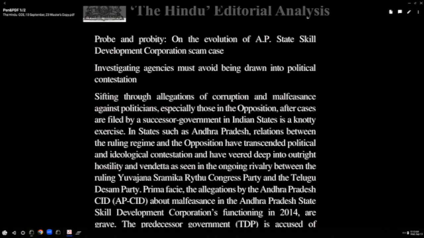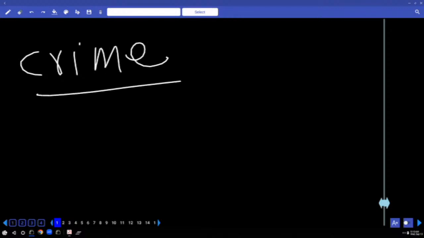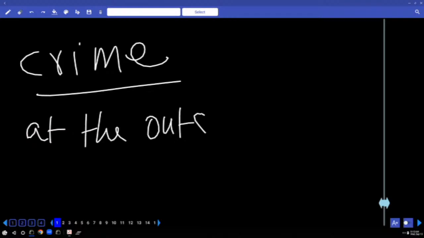Next word is an important word. What is the next word? Prima facie. You can also say prima facie. That's an important one, and it goes with crime. First you write the context, crime. When there is a crime, police go to the crime spot, and prima facie, at the outset, they think someone is right or someone has committed crime. So it means at the outset, one meaning. Also write on the face of it.